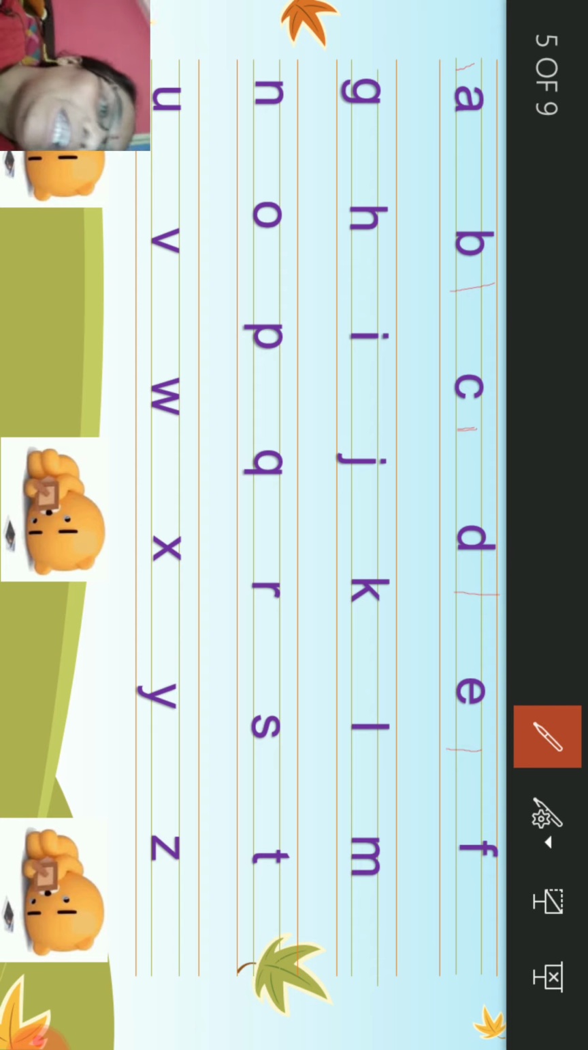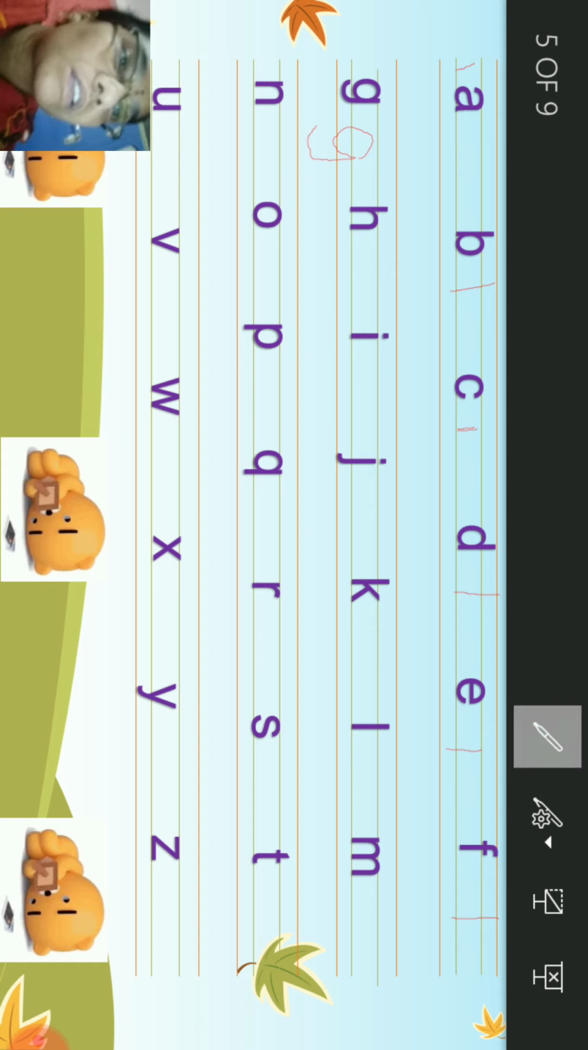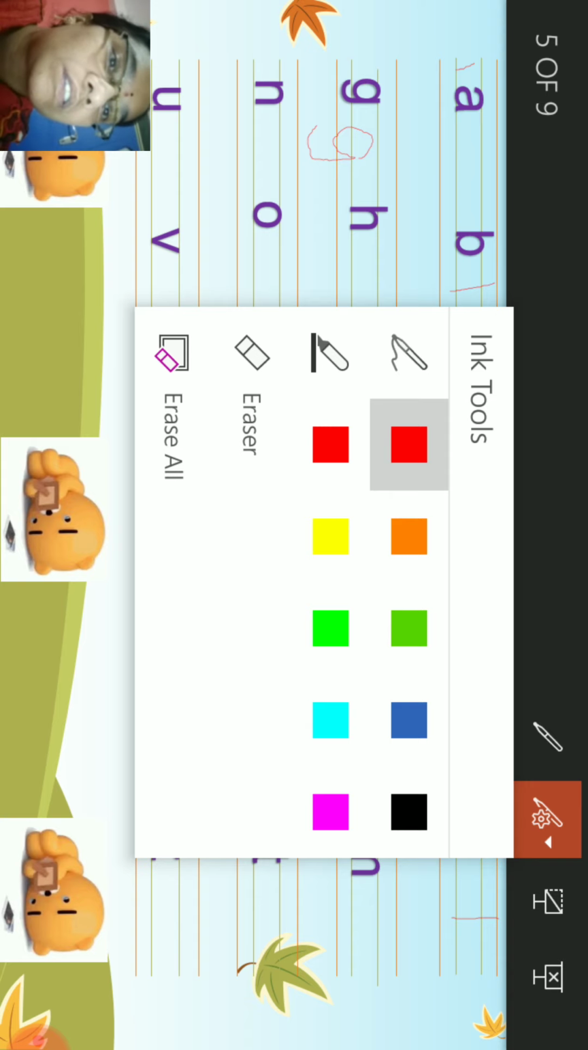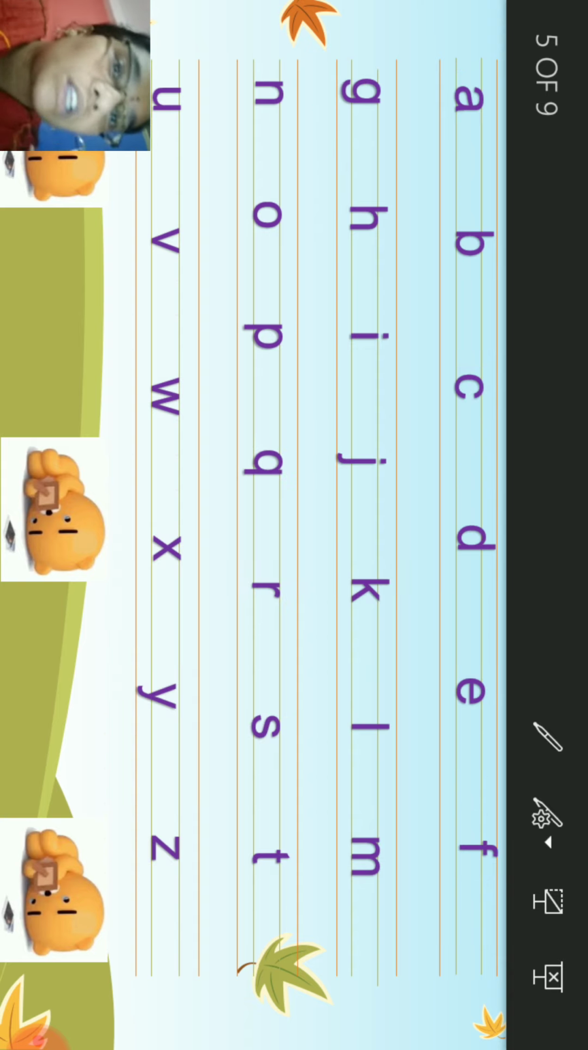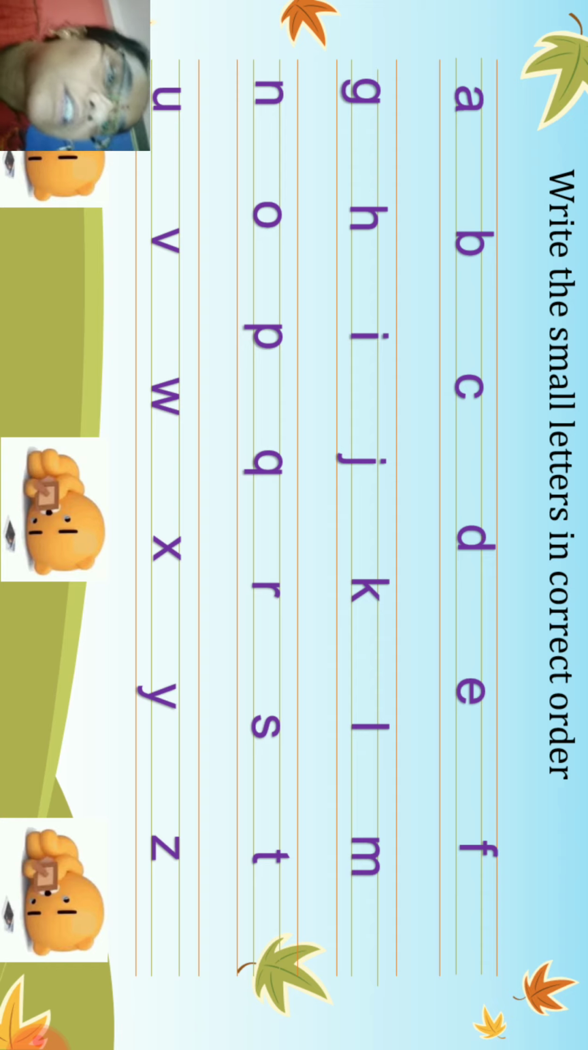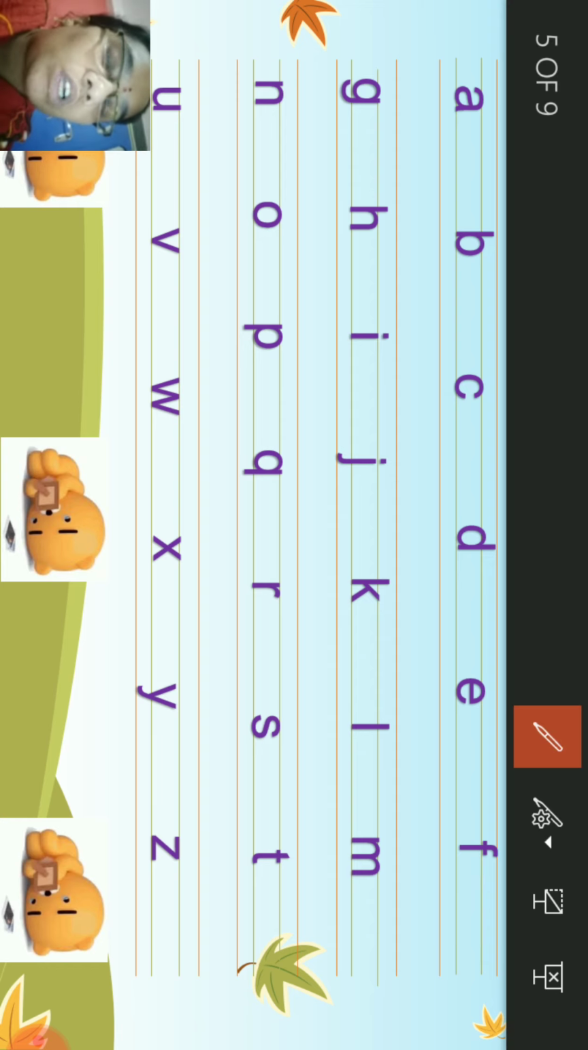What comes after E? F. We need to write it in the top 3 lines. What comes after F? G. We need to write it in the bottom 3 lines. What comes after G? H. We need to write H in the top 3 lines. What comes after H? I. We need to write I between blue lines.